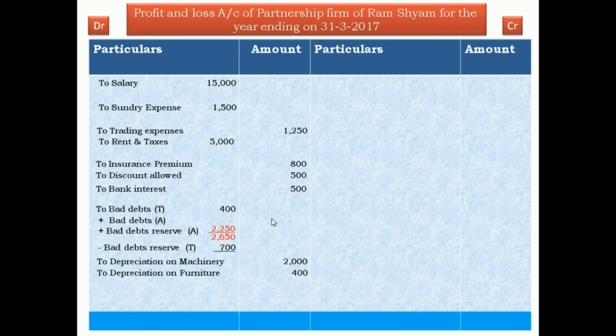Now there is no bad debt, therefore dash here. 400 plus 2,250 is 2,650 minus 700, outer column 1,950. The effect of bad debt or bad debt reserve is in profit and loss account debit side.